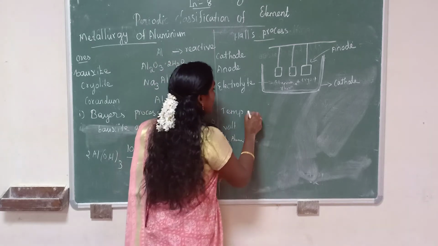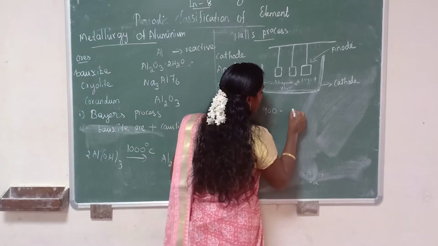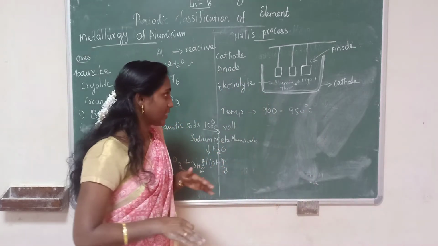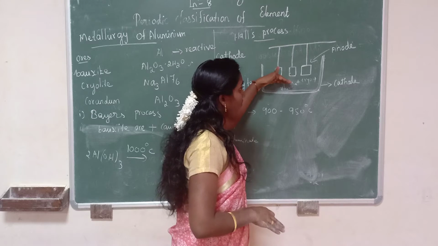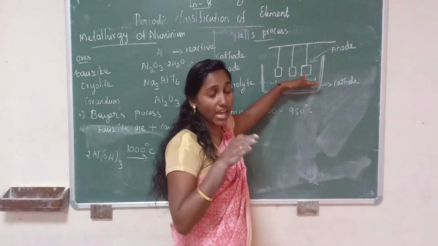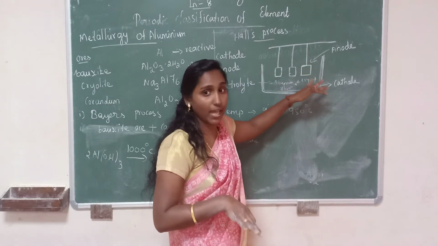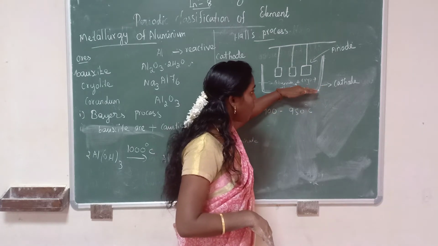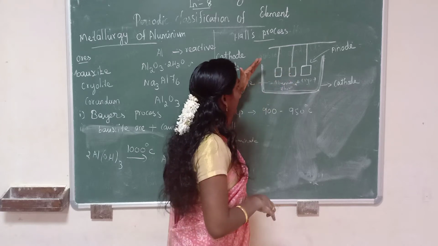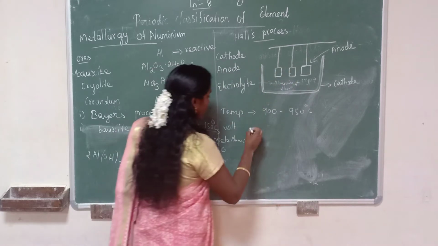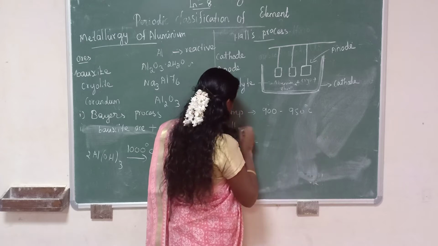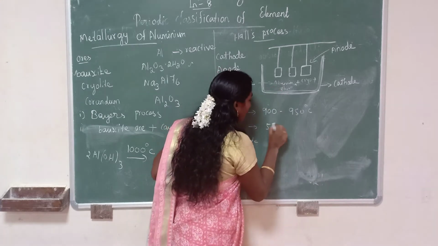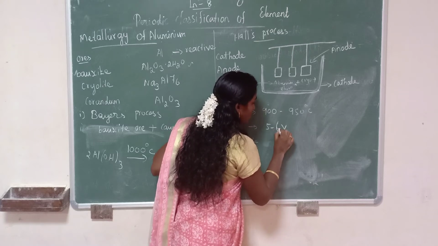So when we are passing the temperature 900 to 950 degrees Celsius, this alumina will be settled. Sorry, aluminium. This alumina is converted into aluminium in this electrolytic process. So aluminium is settled at the bottom of the tank, and this alumina contains aluminium oxide. Right? I can write the overall reaction. Before that, how much voltage are we using in this electrolytic cell? 5 to 6 volts.